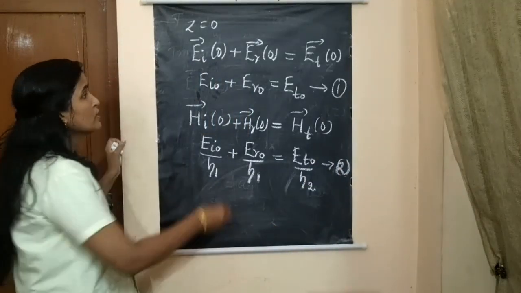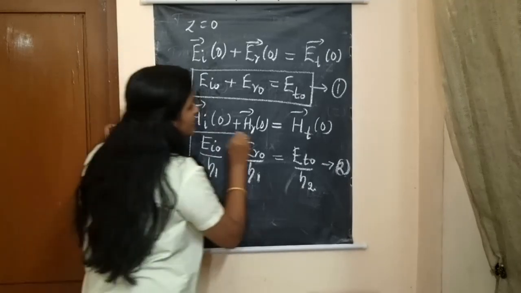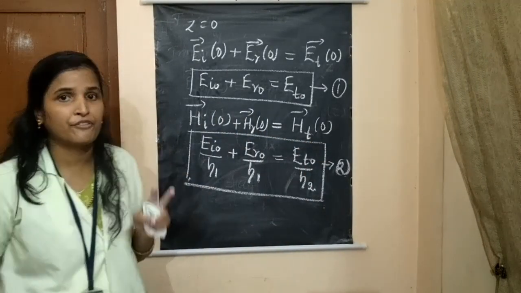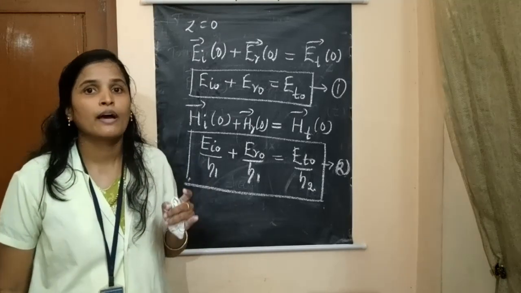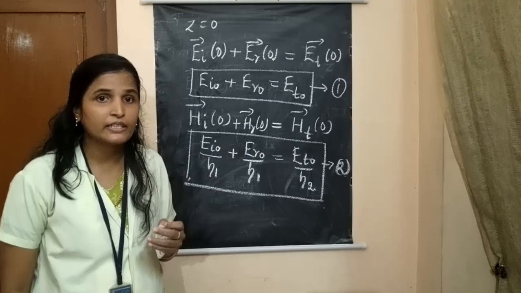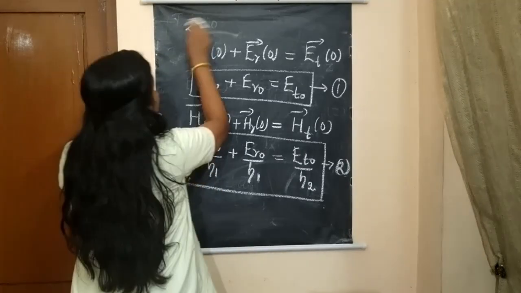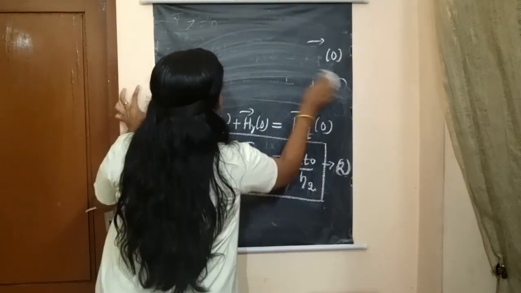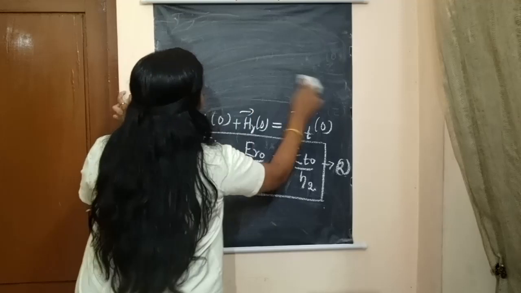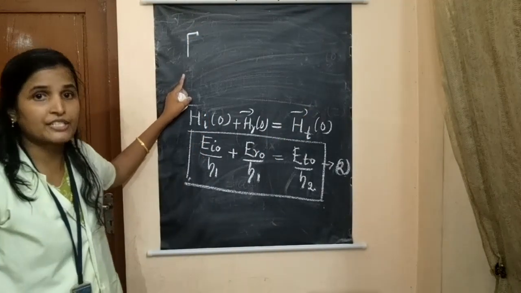So when we solve equation number 1 and equation number 2, we get two coefficients. One is the reflection coefficient, another one is the transmission coefficient. Okay, so I'll directly write the reflection answer. The reflection coefficient is denoted by the symbol gamma.